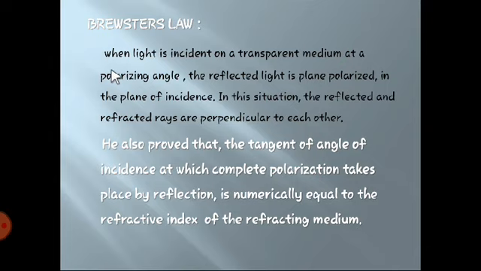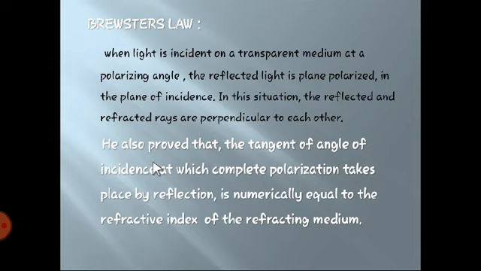So when light is incident on a transparent medium at the polarizing angle, the reflected light is plane polarized in the plane of incidence. In this situation, the reflected and refracted rays are perpendicular to each other. This is what we are going to prove.